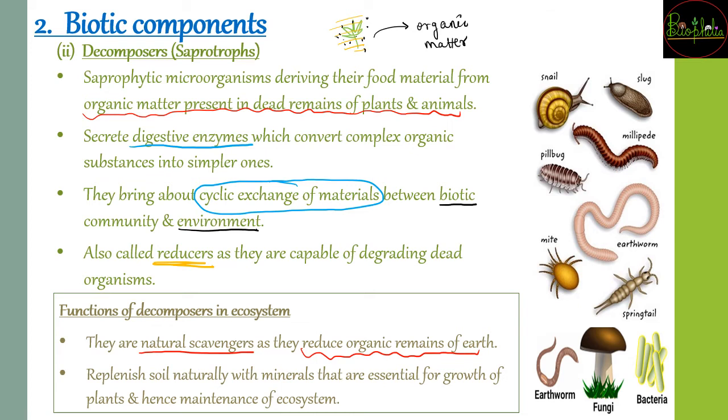These also function to replenish the soil naturally. The minerals that were used are added back into the soil in a natural way so that the ecosystem is maintained, and this is done by these crucial decomposers. If decomposers by chance get extinct on this earth, the whole ecosystem can drop off because there is no nutrient cycling. New plants will not have nutrients, and that is the reason decomposers are a very important part of the food chain.